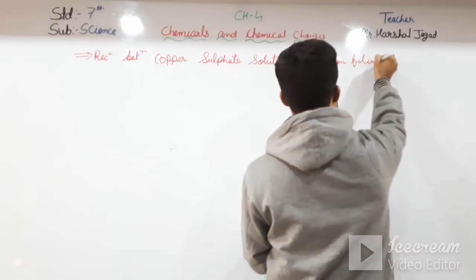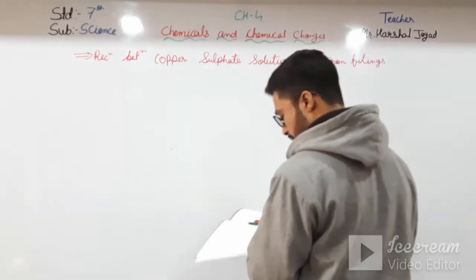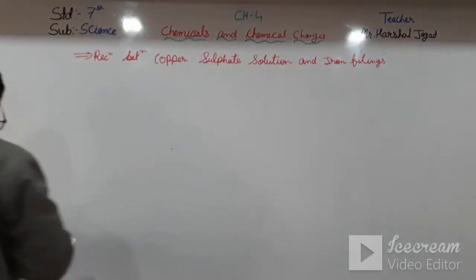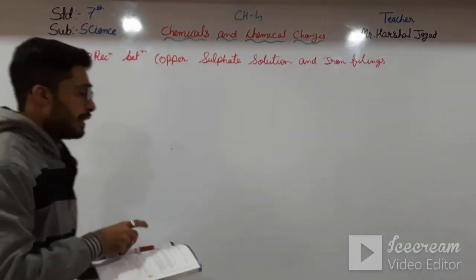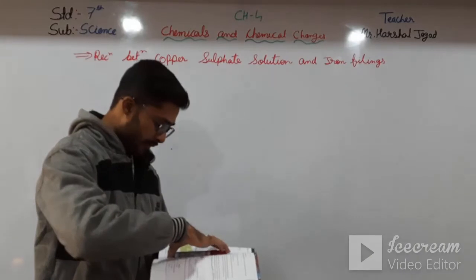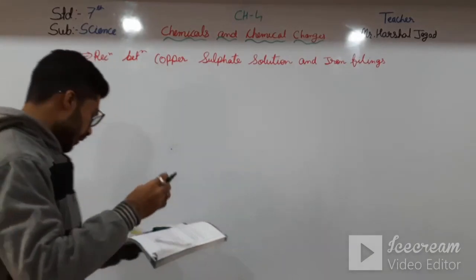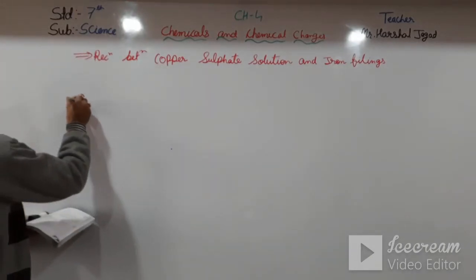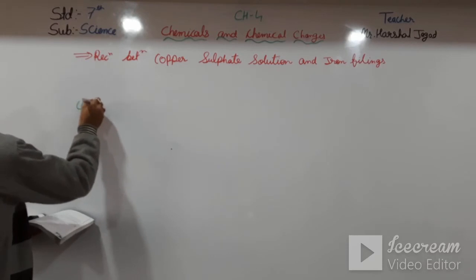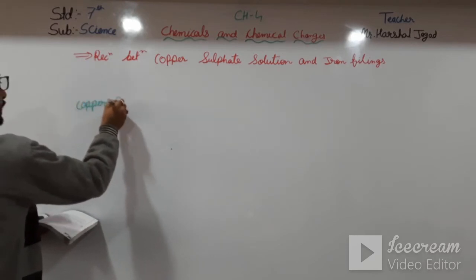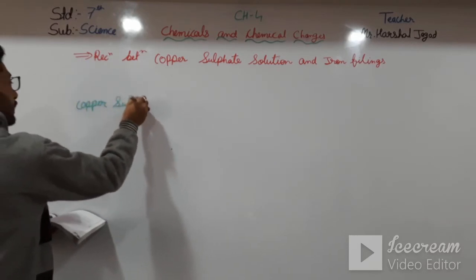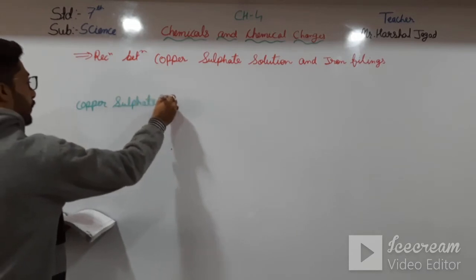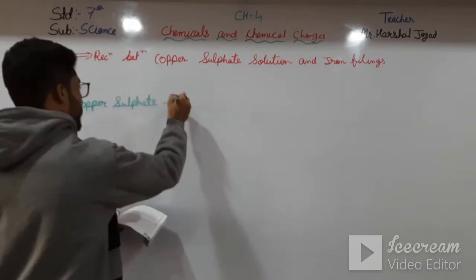Okay, so in that, what reaction is given, that is copper sulfate plus iron.